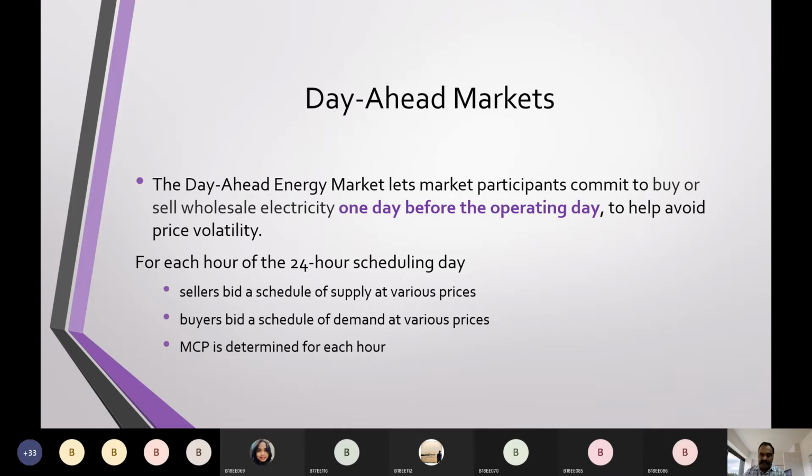Okay, so for each hour of the 24-hour scheduling day for tomorrow, sellers will be bidding a fixed supply, and buyers will also bid a schedule of demand at various prices, and MCP is determined for each hour. This is what we have seen yesterday: how sellers' and buyers' bids will be collected, and MCP is determined based upon the curves, isn't it?